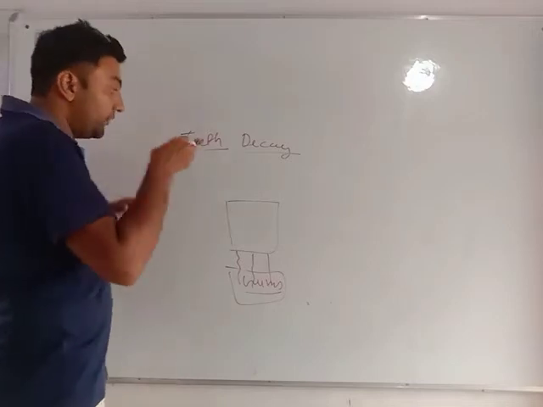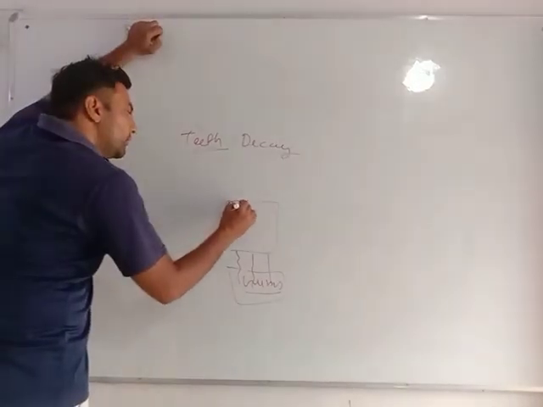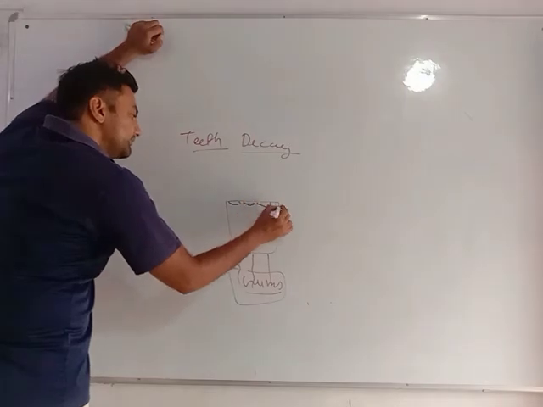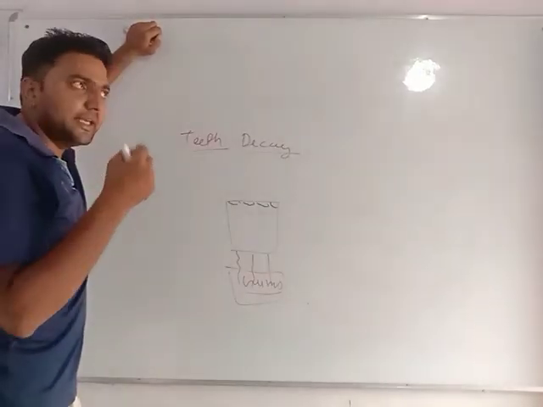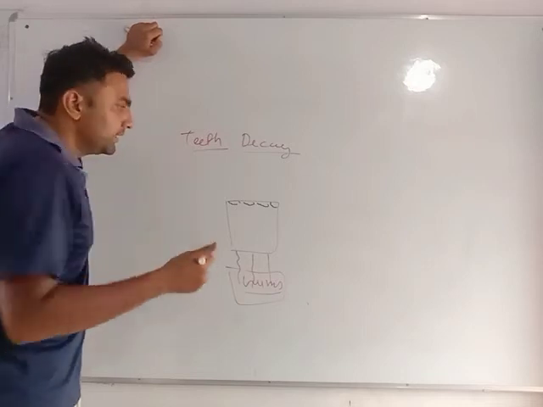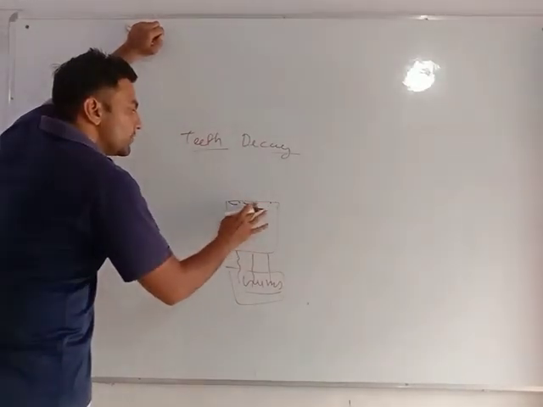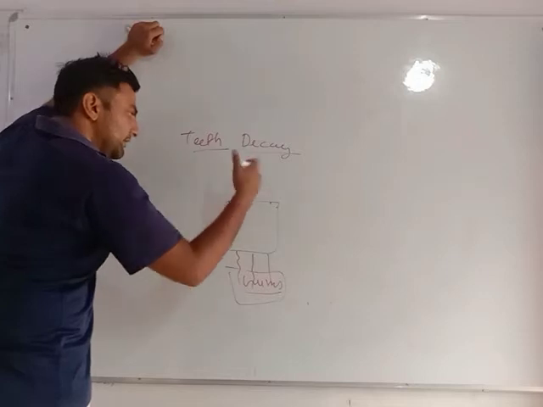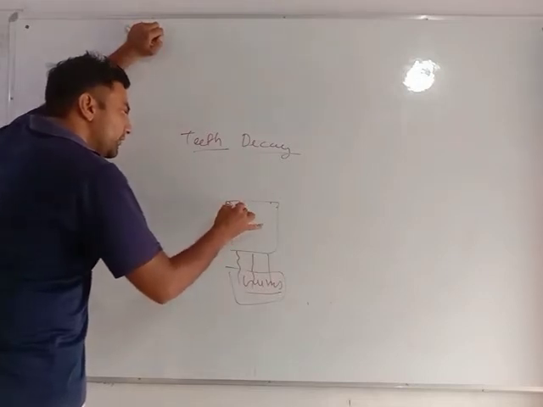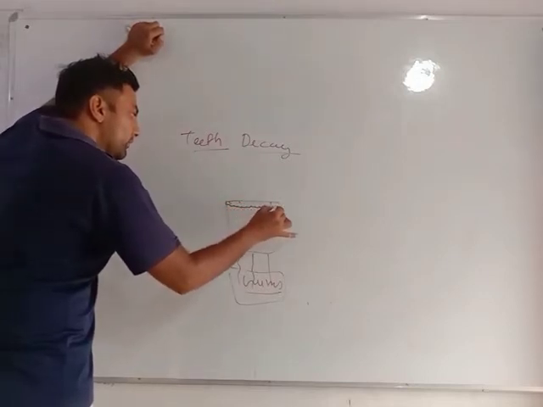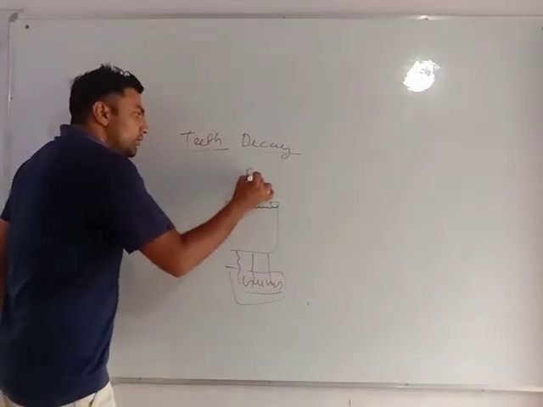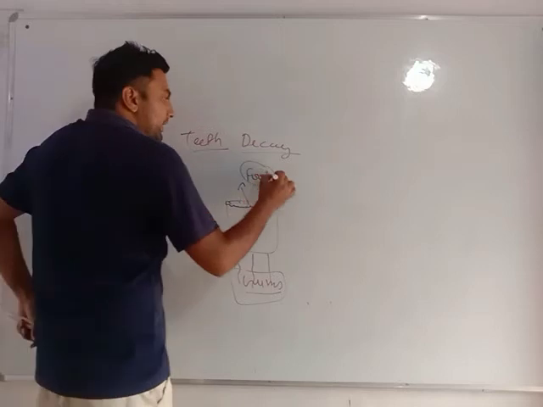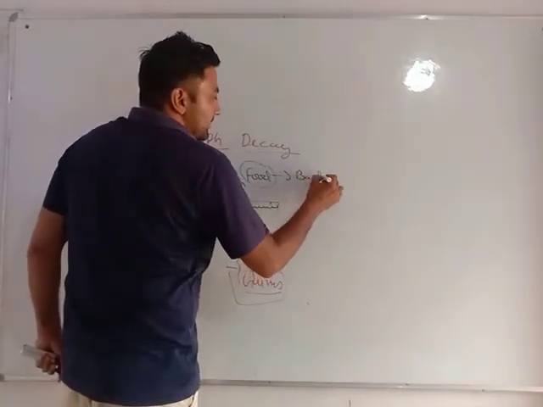When we eat, food is left behind on our teeth. If we brush and clean our teeth regularly, then this food does not stay there. But if we are not cleaning our teeth regularly, this food will be acted on by bacteria.